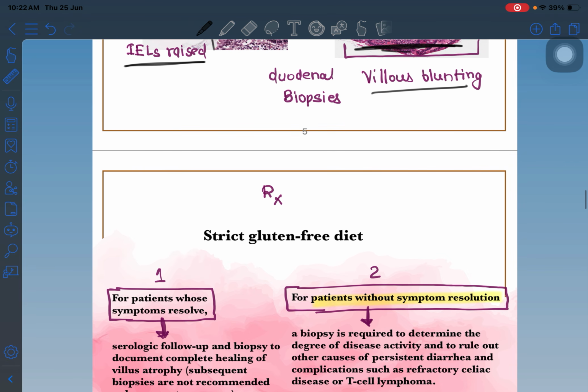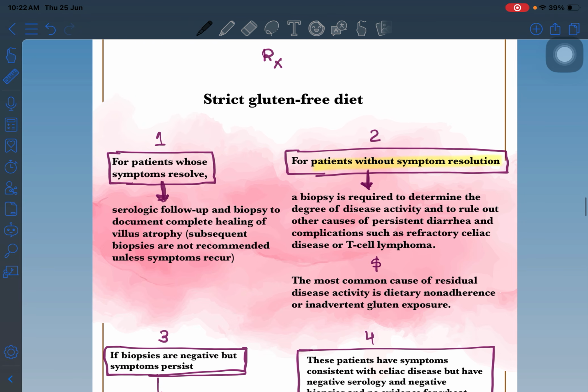Okay. This is the duodenal biopsy. What is the treatment? Treatment is the strict gluten-free diet. That is the treatment. Nothing else you have to do. But there is a fourth scenario.